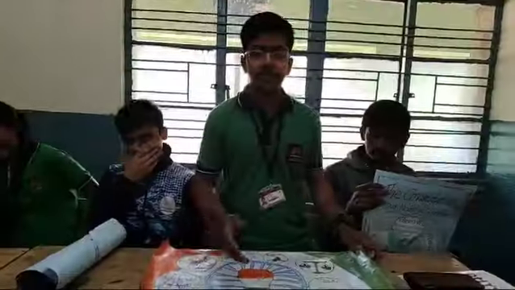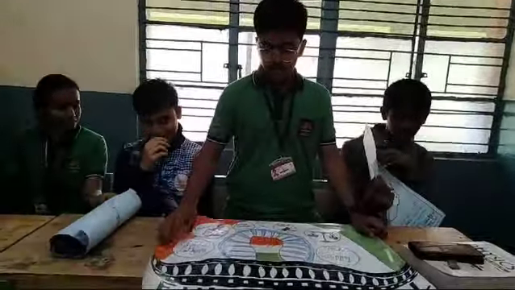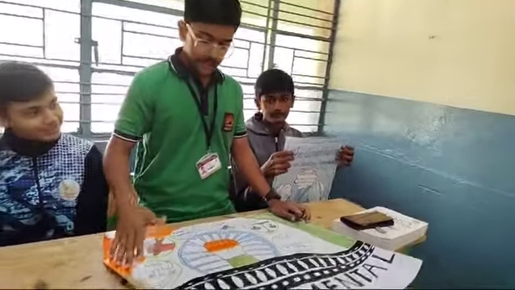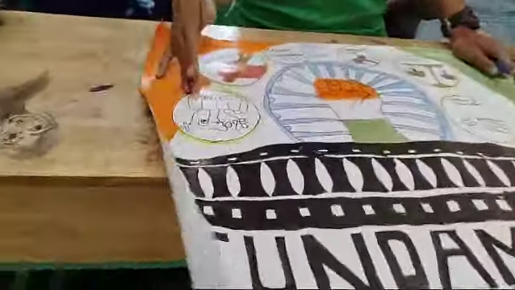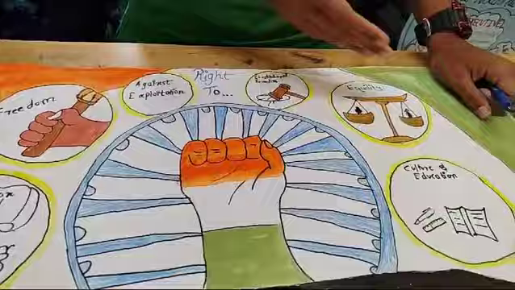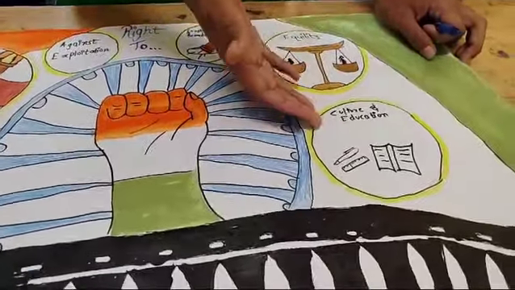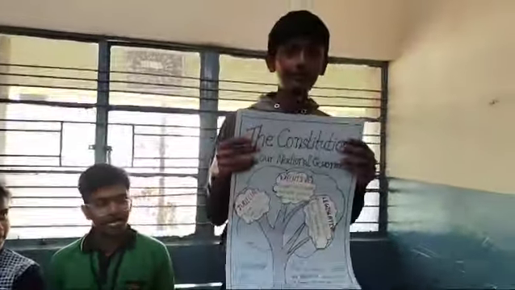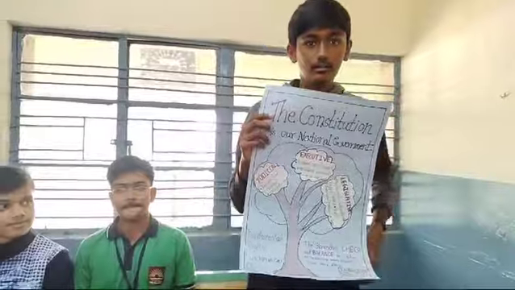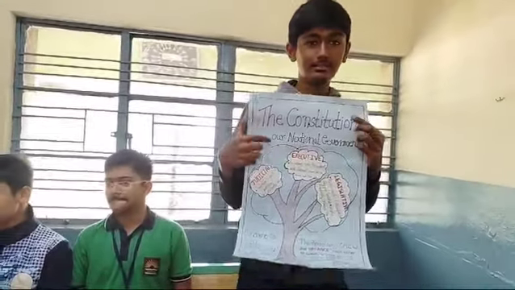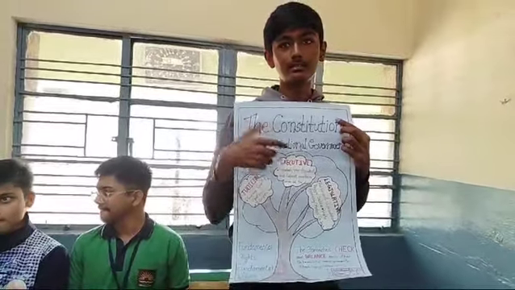Good morning. These show all the 6 fundamental rights of India: right to freedom, religion, freedom against exploitation, constitutional remedies, equality, and culture and education. Thank you. There are three organs of the Indian Constitution: judiciary, executive, and legislative.